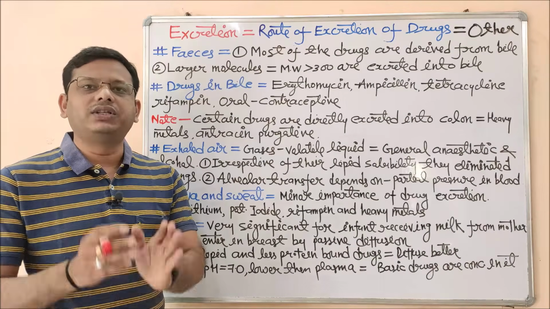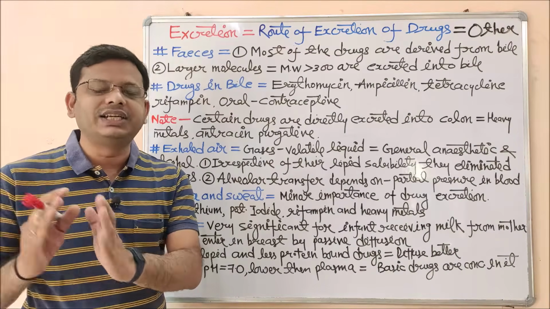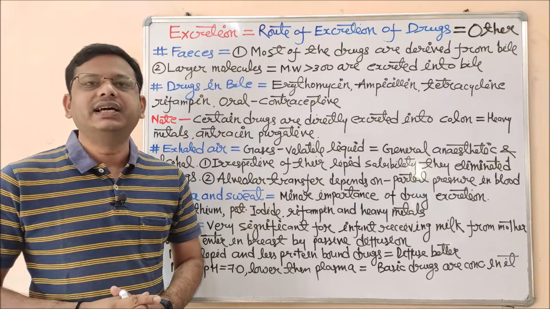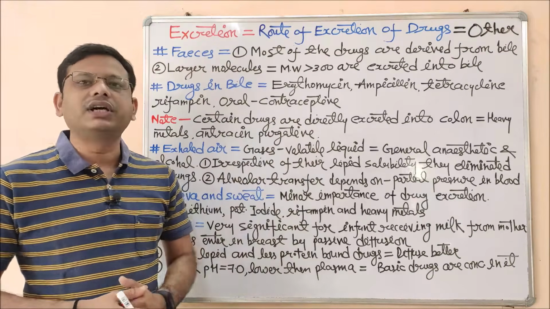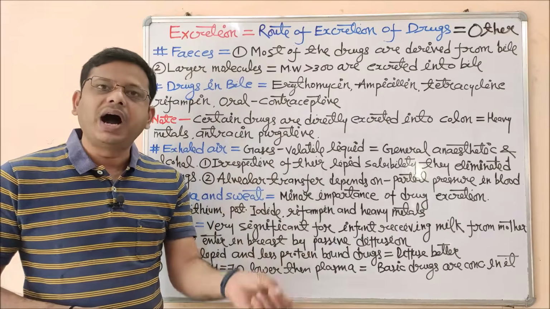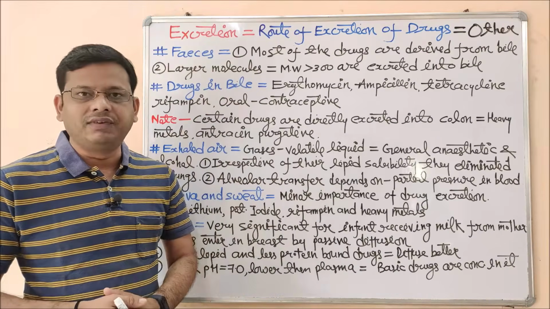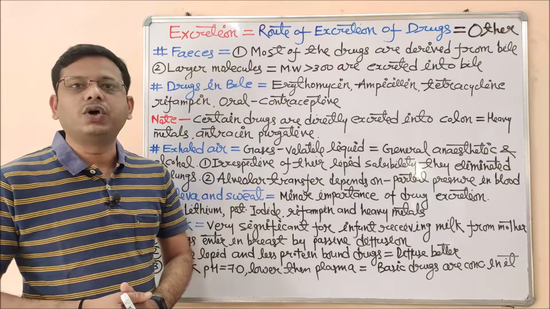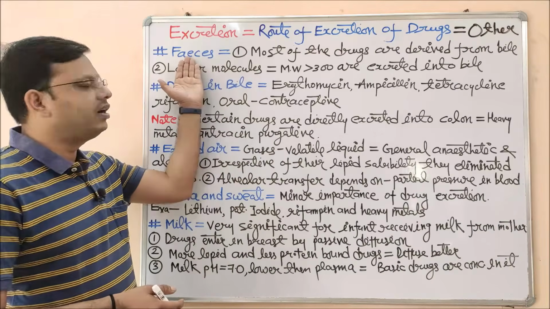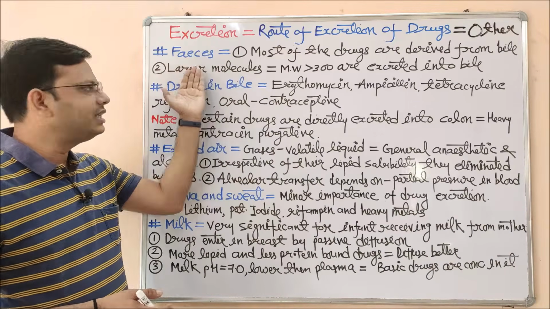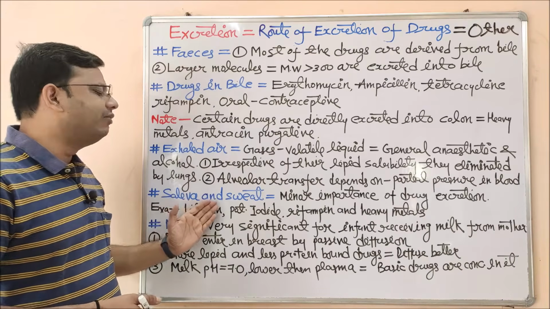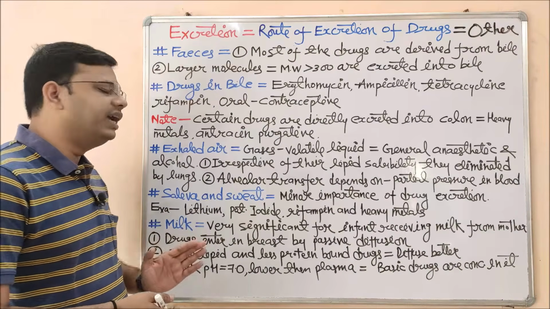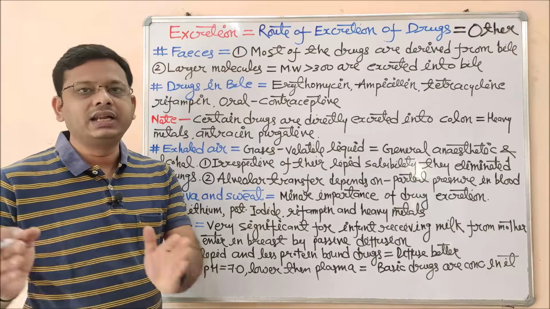We are studying the routes of drug excretion, and under that we have studied the renal route of drug excretion. In today's video, we are going to study the other routes of drug excretion apart from the renal one. What are these important routes? The drug may be eliminated through feces, exhaled air, bile, saliva, or sweat, or somehow they are excreted with the help of milk and sperm.